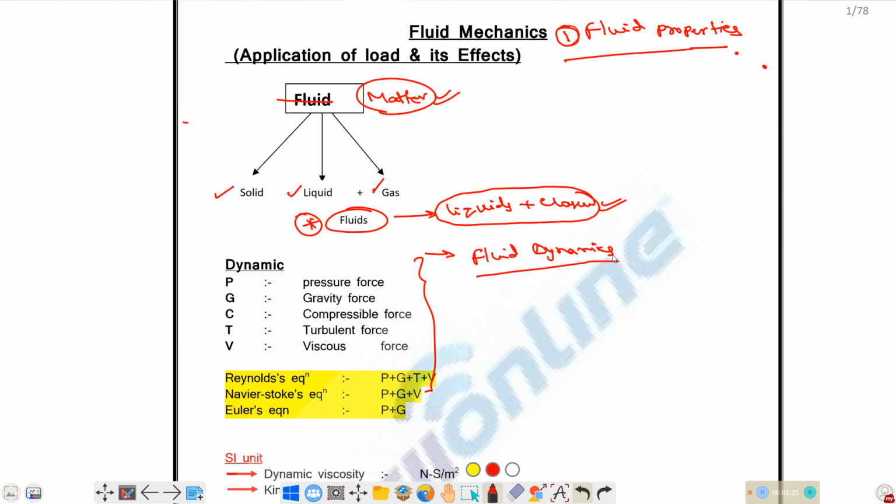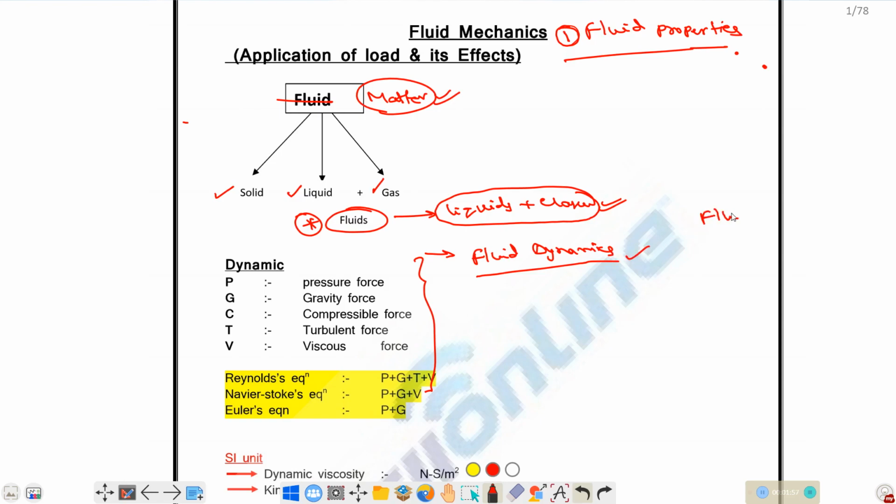What is the fluid dynamics? Fluid dynamics में हमको we will consider the force that is responsible for the fluid. Okay. We consider the forces. I mean to say let's say some liquid is flowing. So अगर liquid flow करने का मतलब क्या है कि उसके ऊपर कुछ forces लगेगा. तो in case of fluid dynamics we consider the forces that are responsible for the flow and we consider these forces in the analysis of the flow.